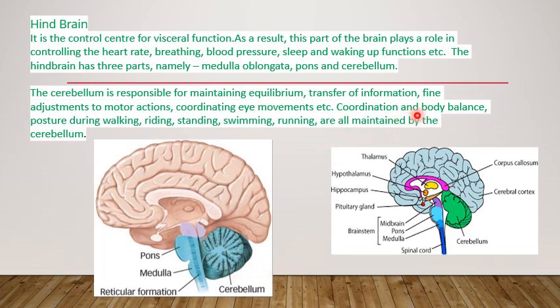So it coordinates the body balance. The cerebellum is also essential for making the fine adjustment to the motor action. It coordinates body balance and posture during walking. We walk straight, right? We never bend and walk, right? So posture during walking, riding, cycling, that is the major role played by this. Standing, swimming, running are all maintained by the cerebellum.